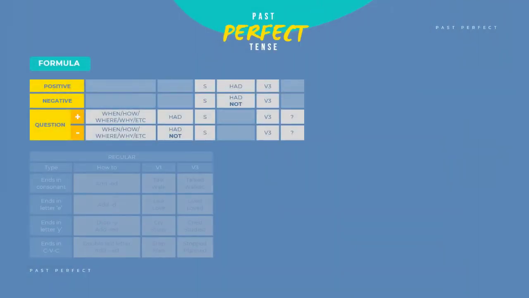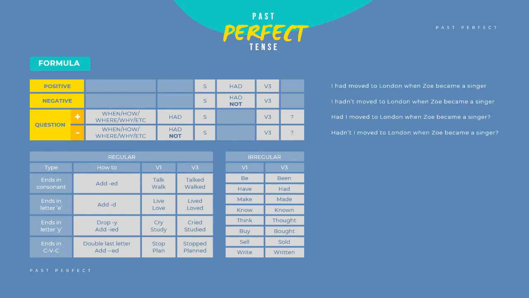How to use past perfect tense? For the positive sentence, it is subject plus had plus verb 3. For example, "I had moved to London when Sui became a singer." For the negative sentence, it is subject plus had not plus verb 3. For example, "I hadn't moved to London when Sui became a singer."